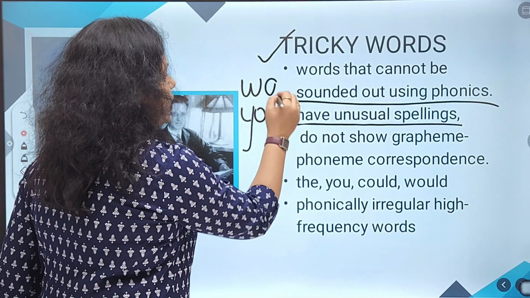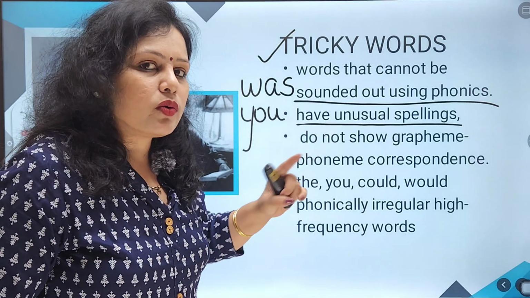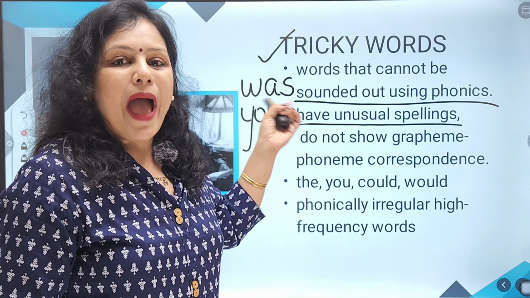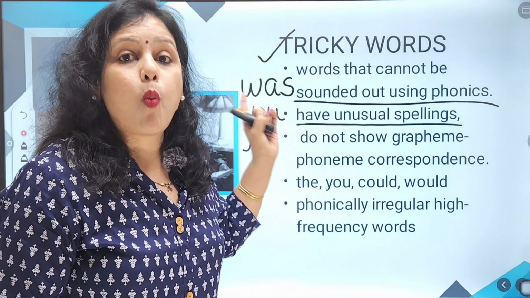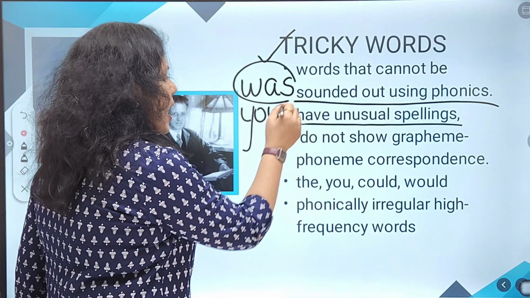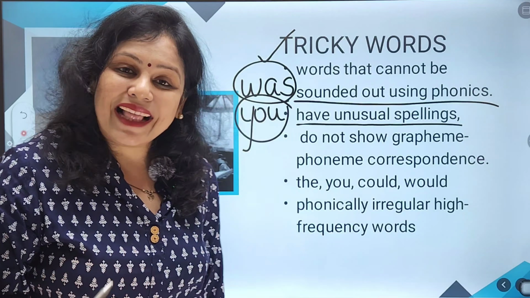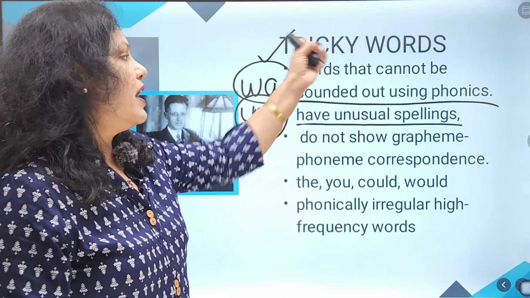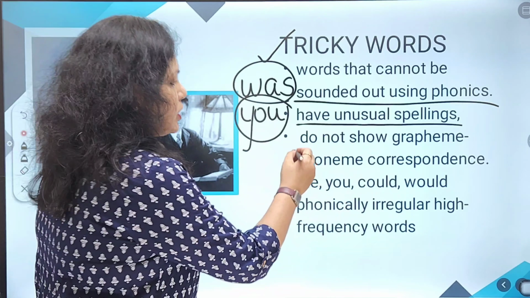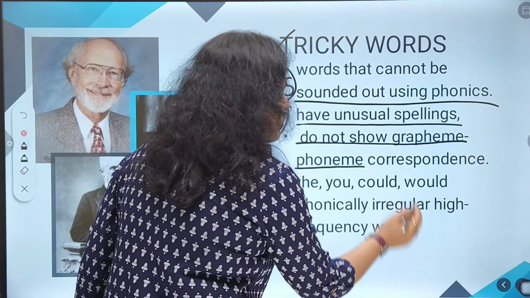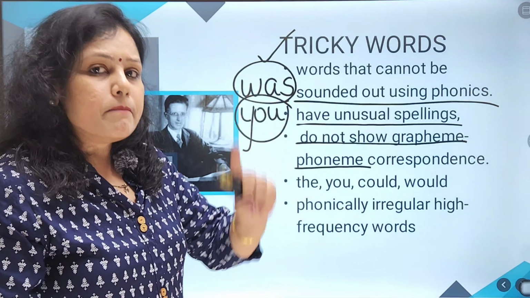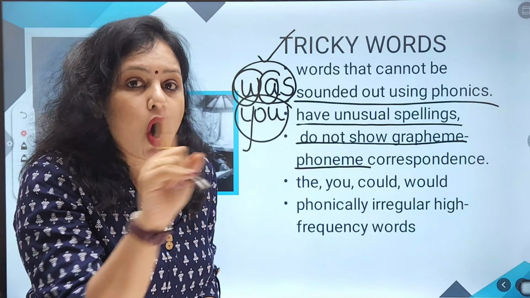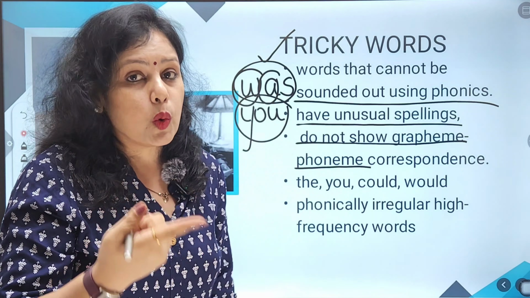Similarly, if we have a word like this, we cannot sound it out with the help of the phonic sounds. It is not 'wass', it is 'was'. So the words which appear to be one thing, and once you say them, sound like something else, are known as tricky words. They don't show the grapheme-phoneme relationship or correspondence. Whatever the sound of the individual letter is, is not what you speak when you say the word.